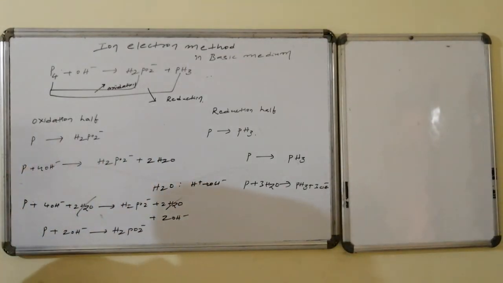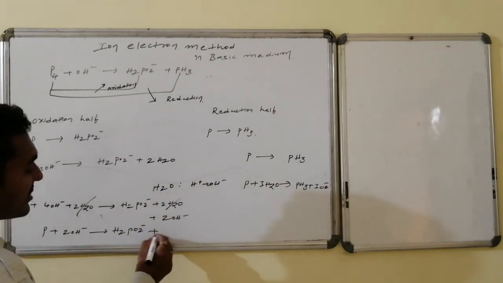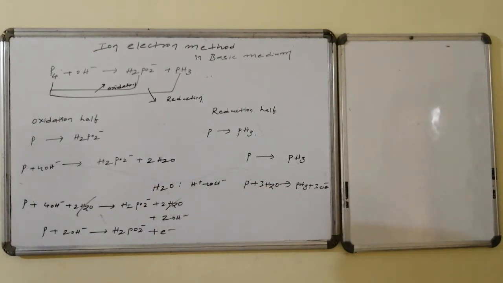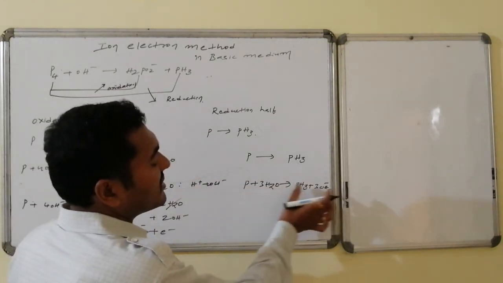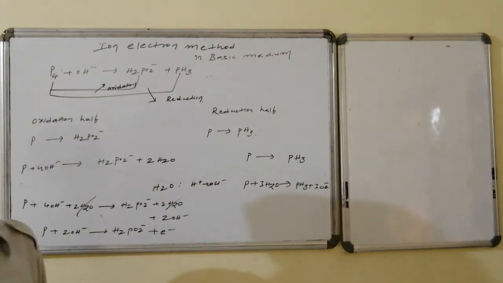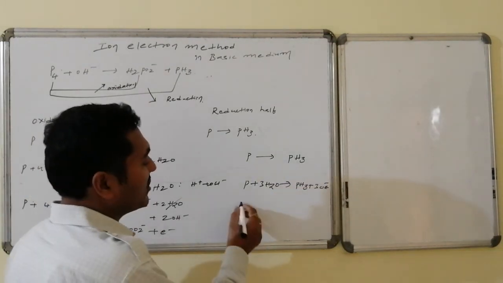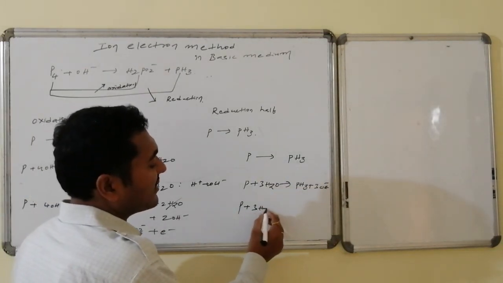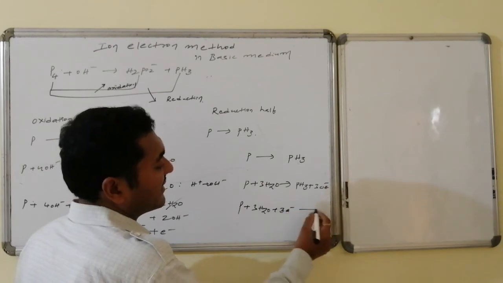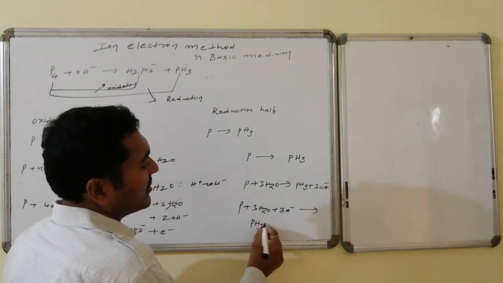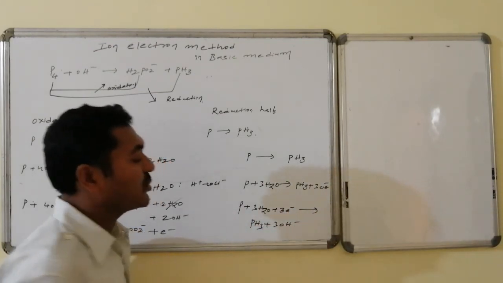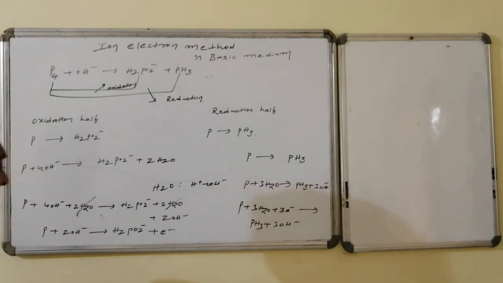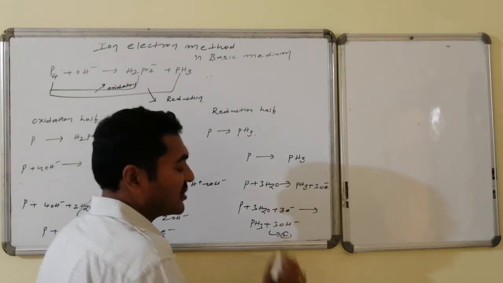Now we have to balance in terms of ions, whereas 2 units of negative charge is converted to 1 unit of negative charge. In this process, 1 electron has to be liberated. Whereas in this process, a neutral species is converted to a species containing 3 units of negative charge, which is possible by gaining electrons. How many electrons does it have to gain? 3 electrons. So this becomes phosphine followed by 3 OH minus. This I am making equation 1, and this equation 2.